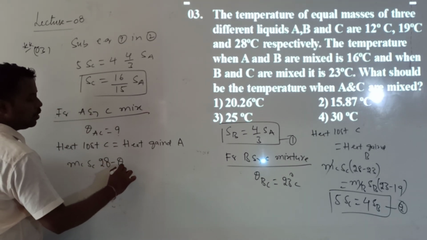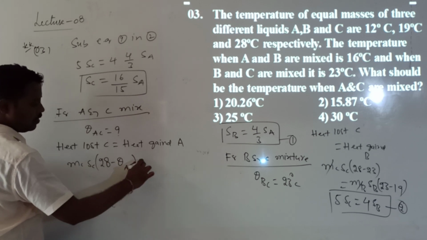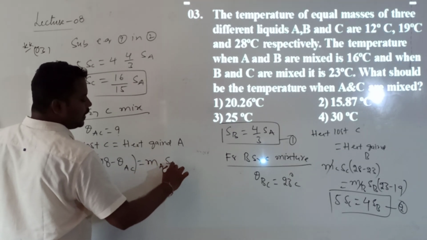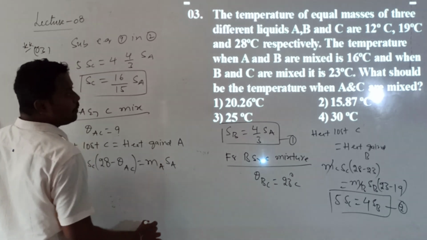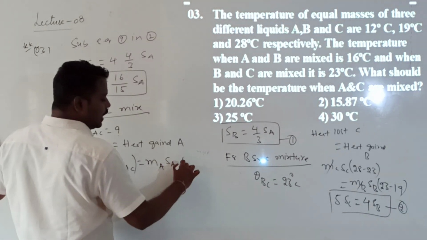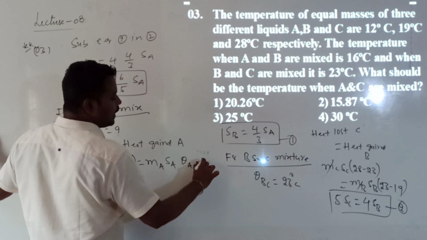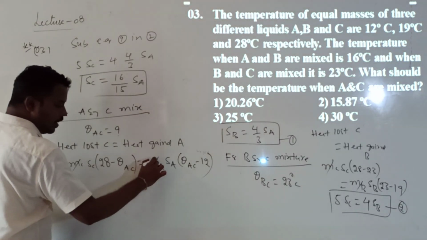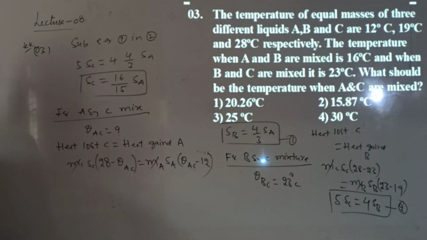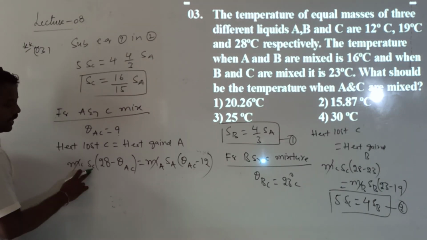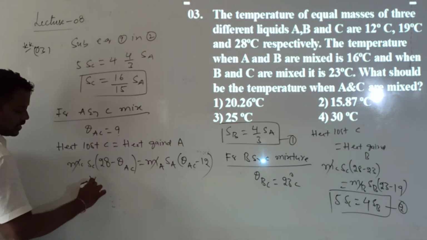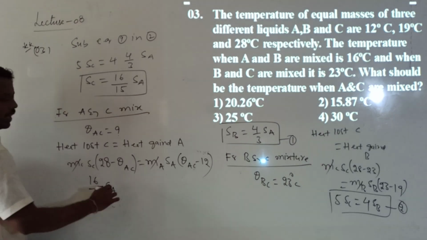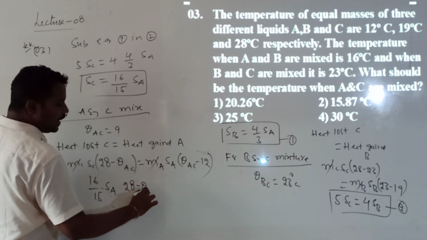The final temperature value I don't know, that is theta AC. It will be equal to mass of A, Ma, specific heat of A, Sa, into the initial temperature of A, 12 degrees, the final temperature is greater, so theta AC minus 12. You have to simplify this to calculate theta AC. Ma and Mc are cancelled because the masses are the same. So in place of Sc, which value can I write? 16 by 15 into Sa, for this side only, will be into 28 minus theta AC.